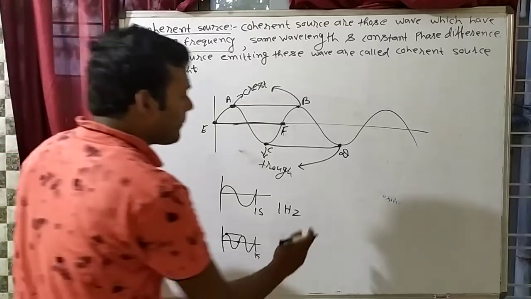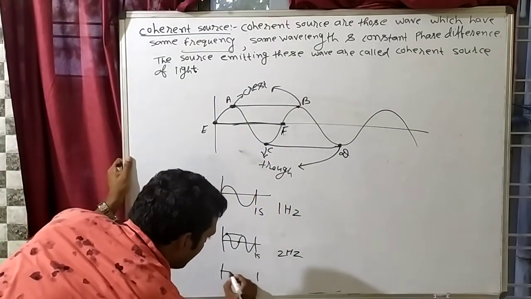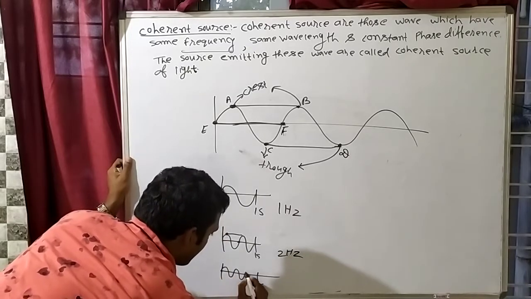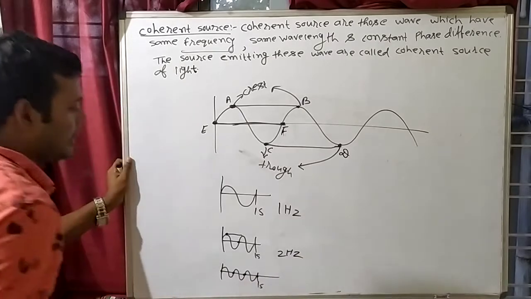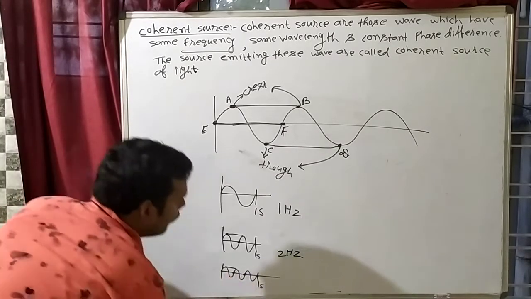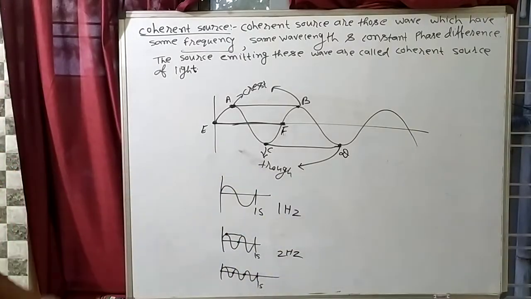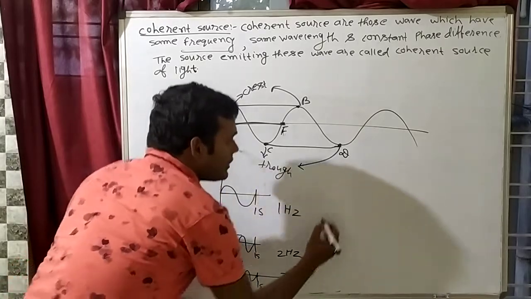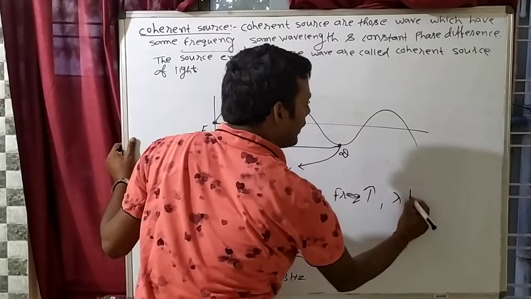Clear? For example, suppose this is 1 second. Now see, 1 oscillation, 2 oscillations, 3 oscillations. Now see, wavelength has decreased more. So this wavelength is less than this wavelength, and this wavelength is more. That means when frequency will increase, then wavelength will decrease.